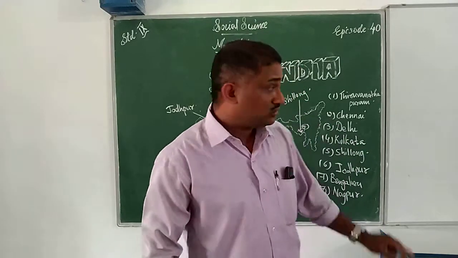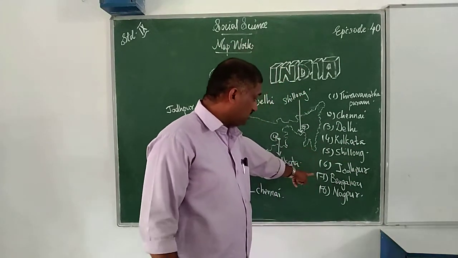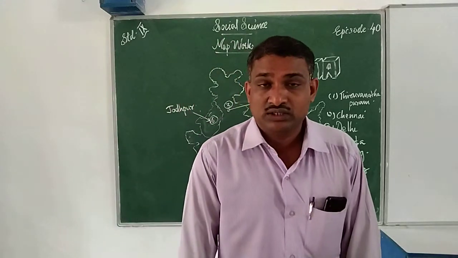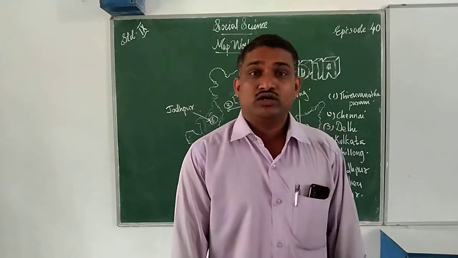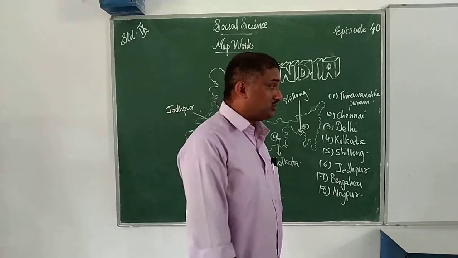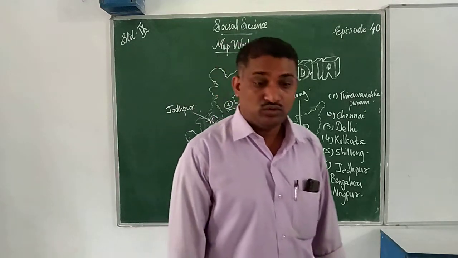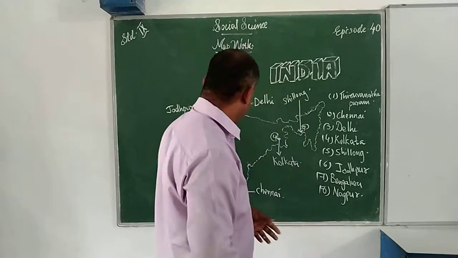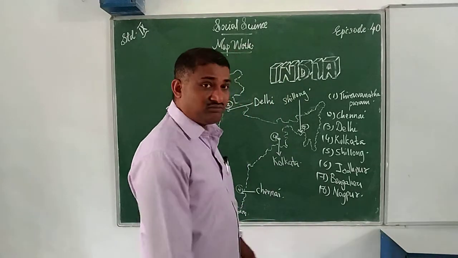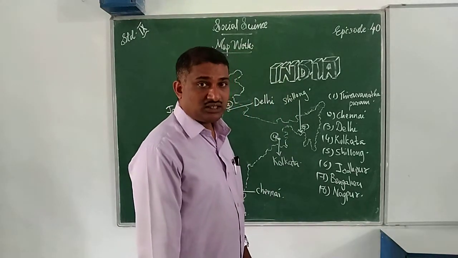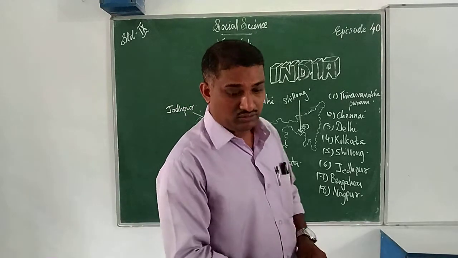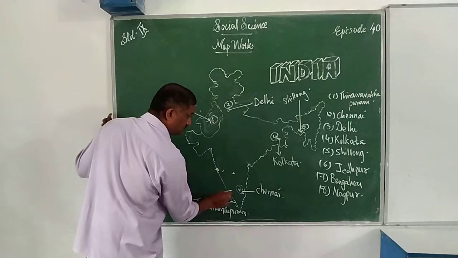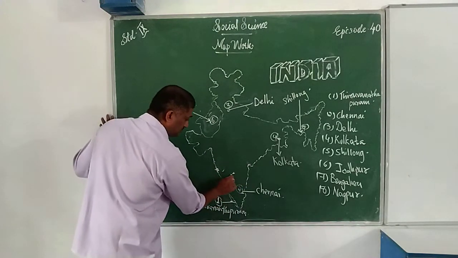Next, you look here. Seventh question. Look, which city? Bengaluru. We want to mark Bengaluru. That is the seventh question that we want to locate here. Then where is Bengaluru? Karnataka. You know Karnataka. Bengaluru, we want to locate here.